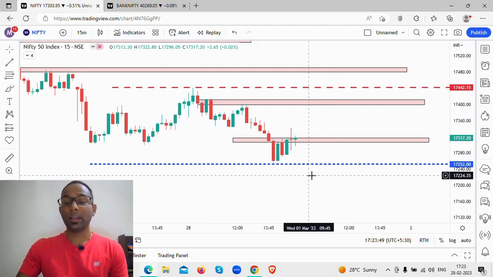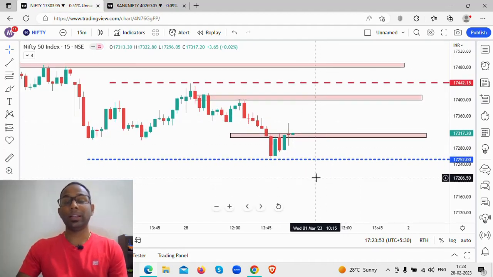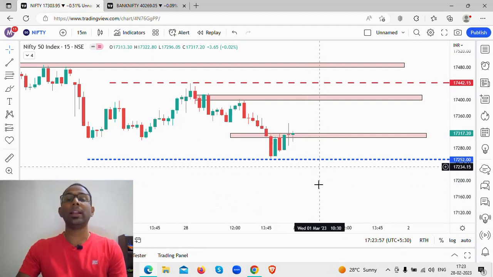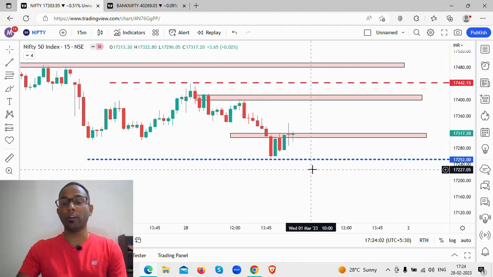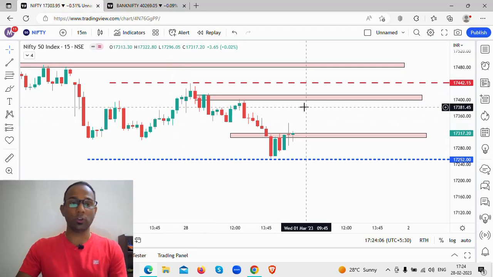The spectacular moment for a trader tomorrow could be if there is a gap down and follow through selling, then I will only be looking at shorting the market. So we could see a good sell off if the price goes below this particular level. So these are the scenarios we are talking about on Nifty.